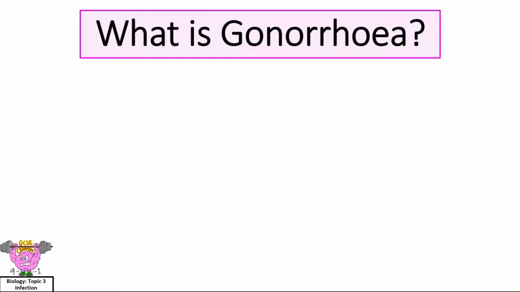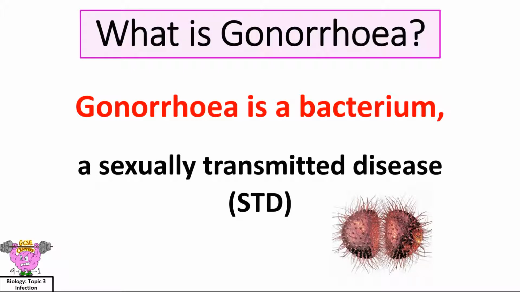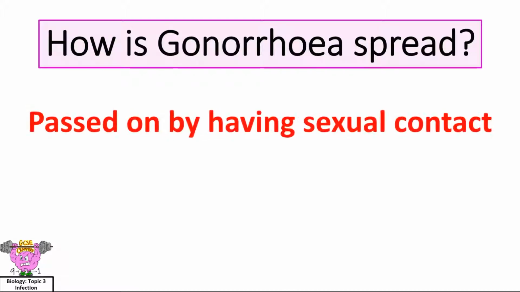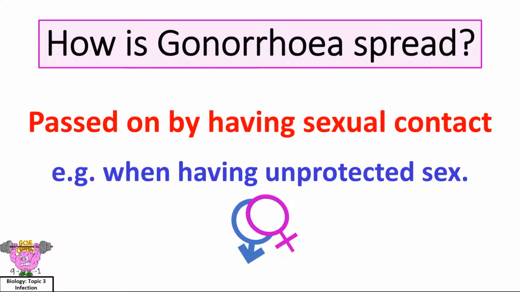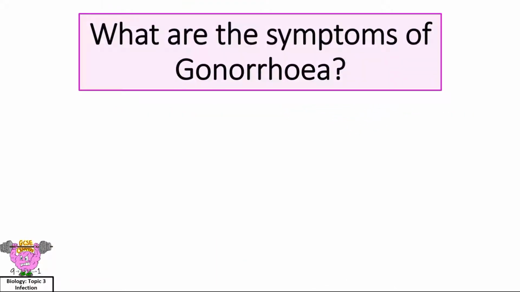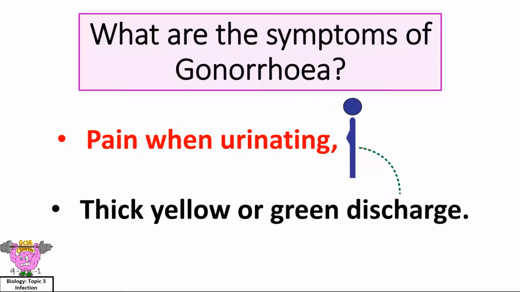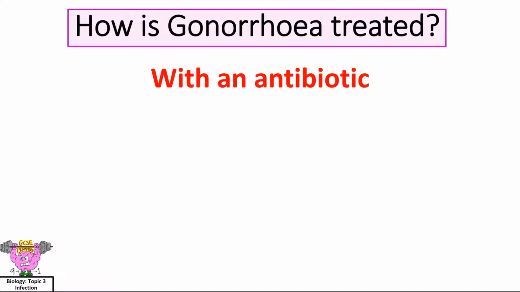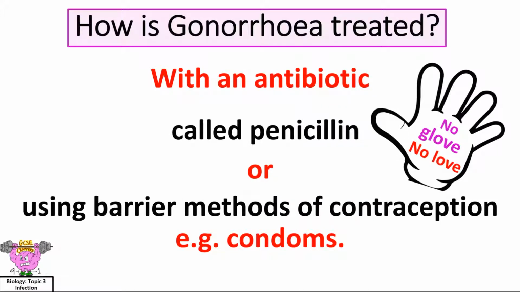What is gonorrhea? Gonorrhea is a bacterium, a sexually transmitted disease or STD. How is gonorrhea spread? It can be passed on by having sexual contact, for example, having unprotected sex. Naughty, naughty, naughty. What are the symptoms of gonorrhea? Pain when urinating and a thick yellow or green discharge. How is gonorrhea treated? With an antibiotic called penicillin, or using barrier methods of contraception, e.g. condoms. Remember, no glove, no love.